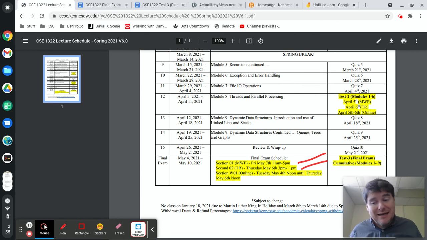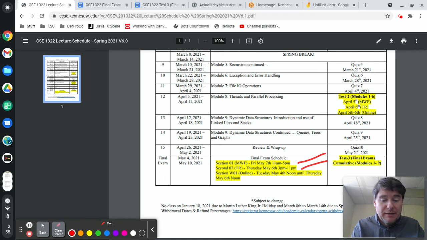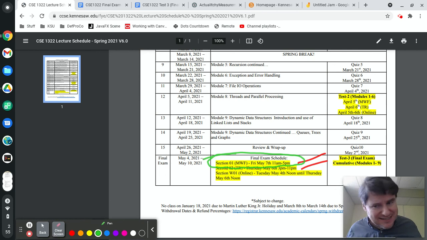Okay, when we specify that you have from whatever time to whatever time is your appropriate section on here, what we mean by that is that's the time during which you must begin the test. We are giving you a broader window. For example, if you look at section 01 here, it's listed as being available from 11 a.m. until 5 p.m. Well, obviously that's 6 hours.